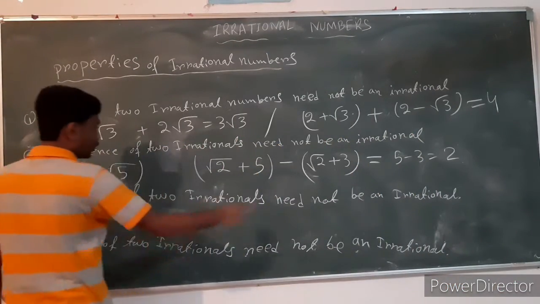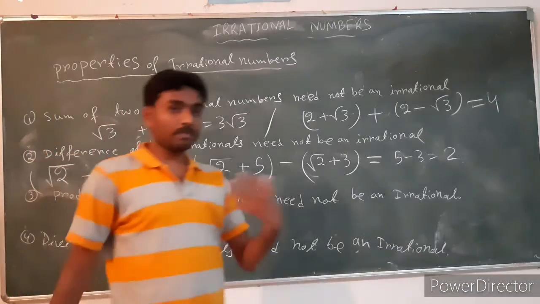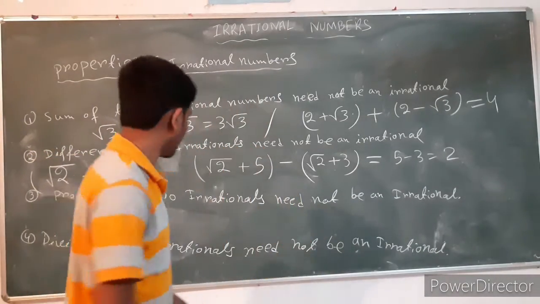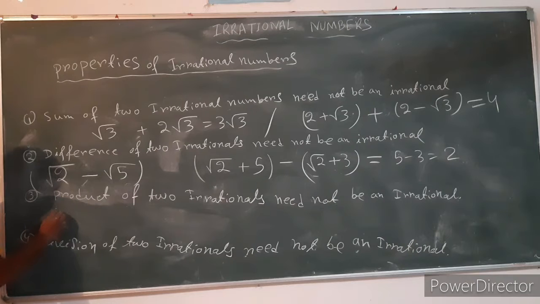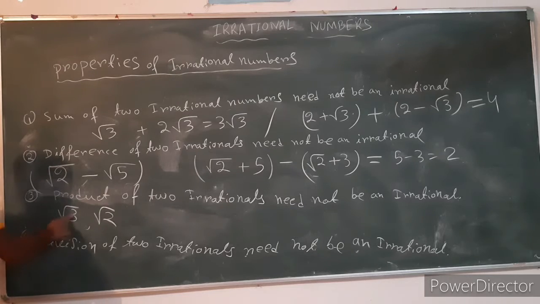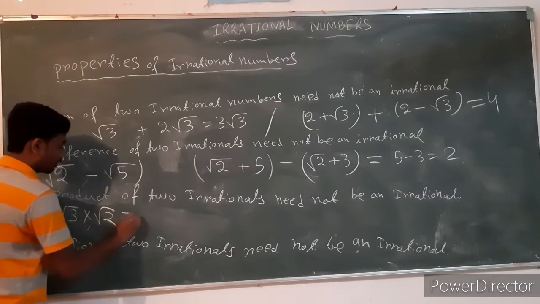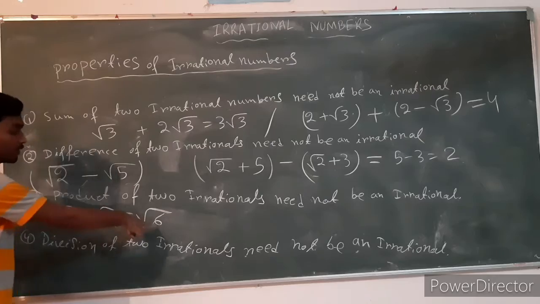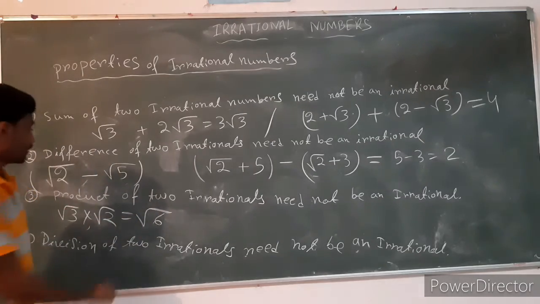Similarly, the product of two irrational numbers may be rational, may be irrational. Suppose root 3 is an irrational number, root 2 is also an irrational number, then their product is root 6, which is an irrational number.